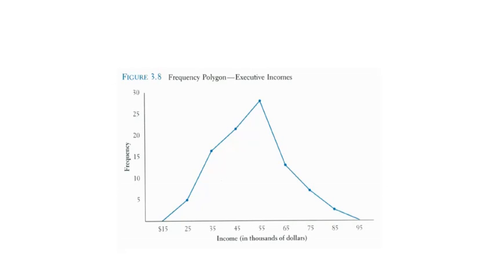Here, for each range we have marked the frequencies and joined all of them, and the shape of this diagram is similar to a polygon.